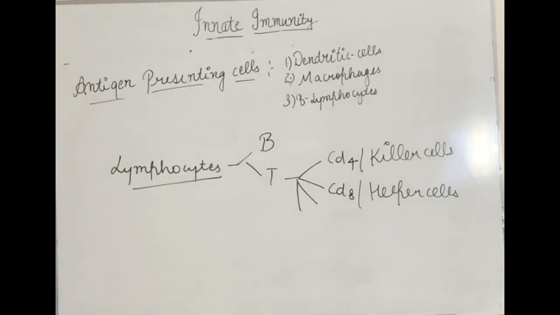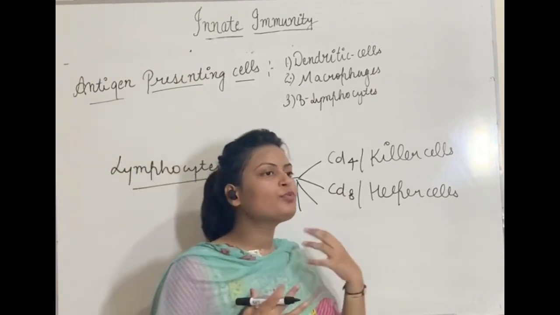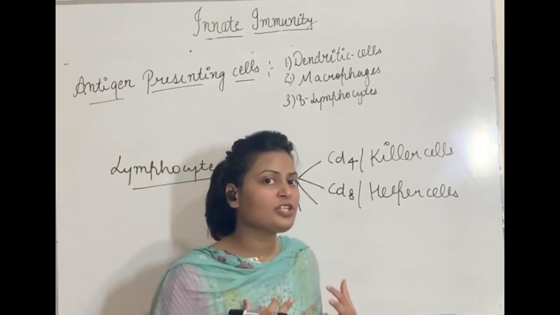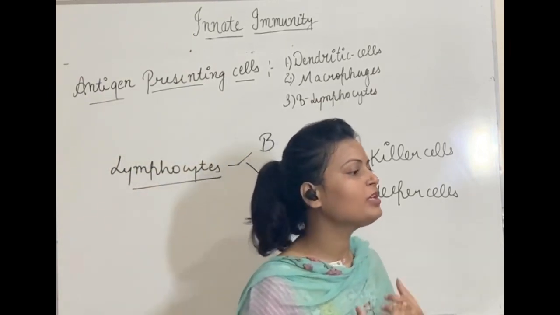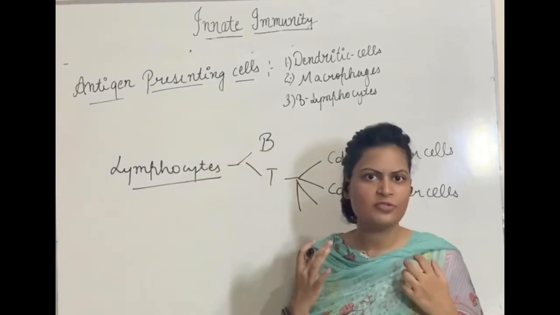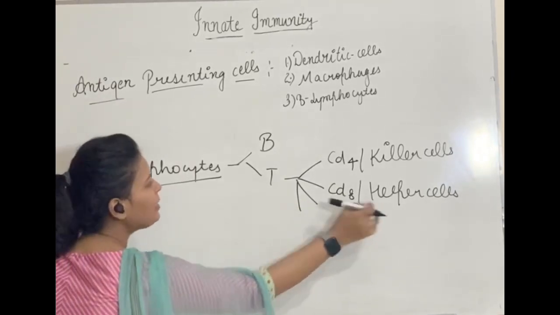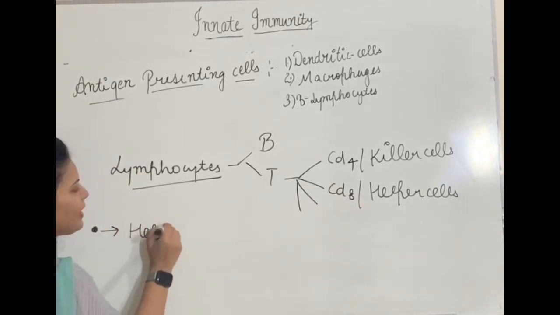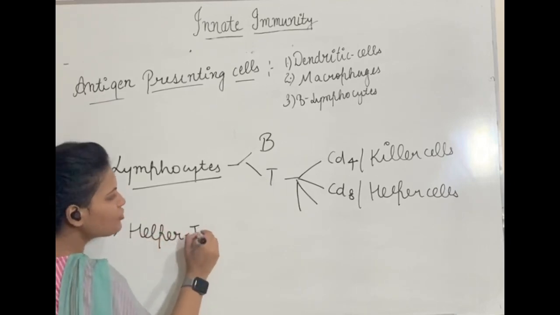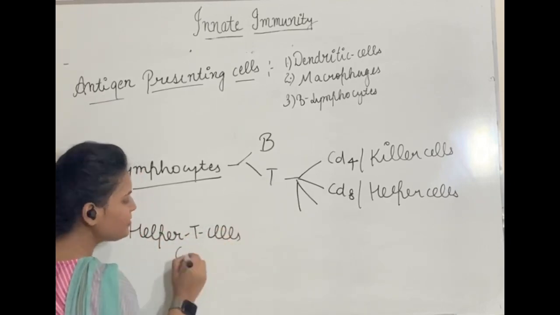So what happens in case of acquired immunity? I told you that in response to a particular kind of antigen, in response to a particular kind of foreign invader, a particular antibody is formed. So how is that antibody formed? See what happens. Suppose this is an antigen and this antigen enters our body. That signal will be transmitted by these helper T cells, or you can say helper T lymphocytes, or CD8 cells also.